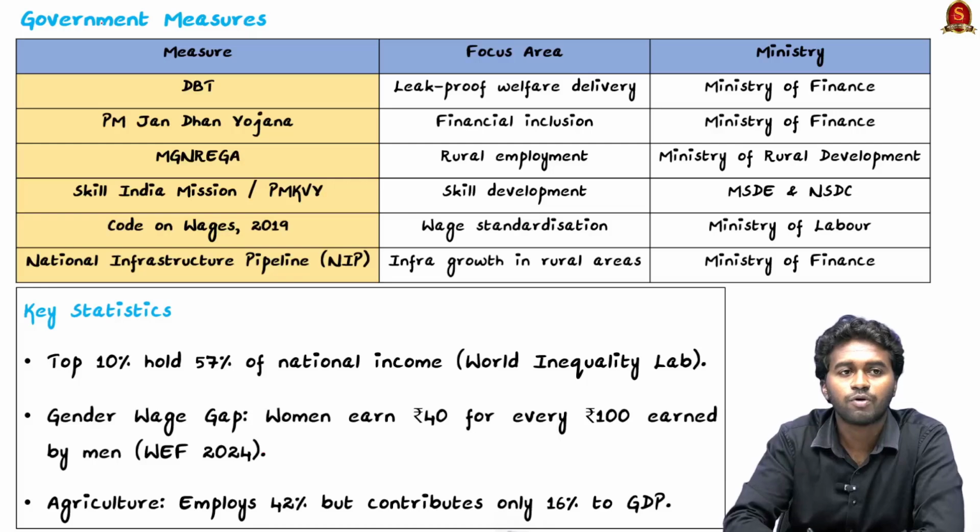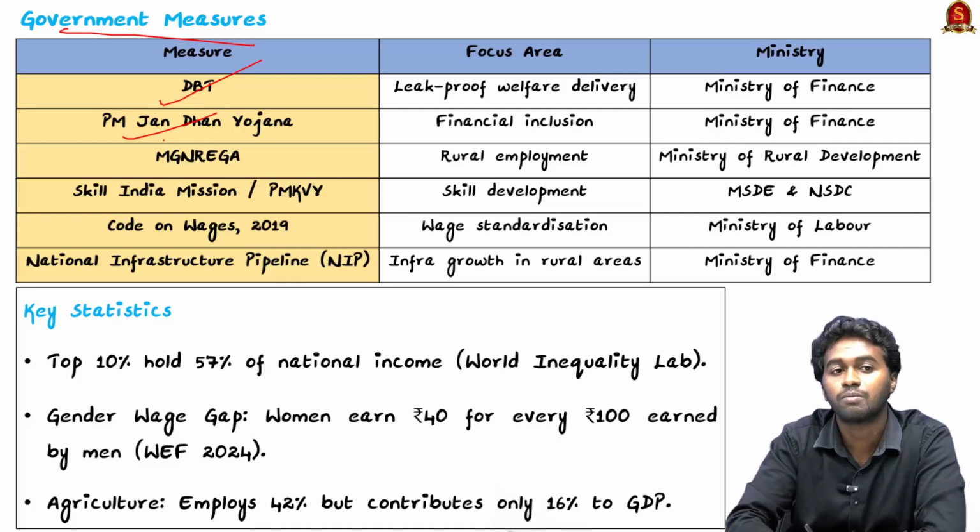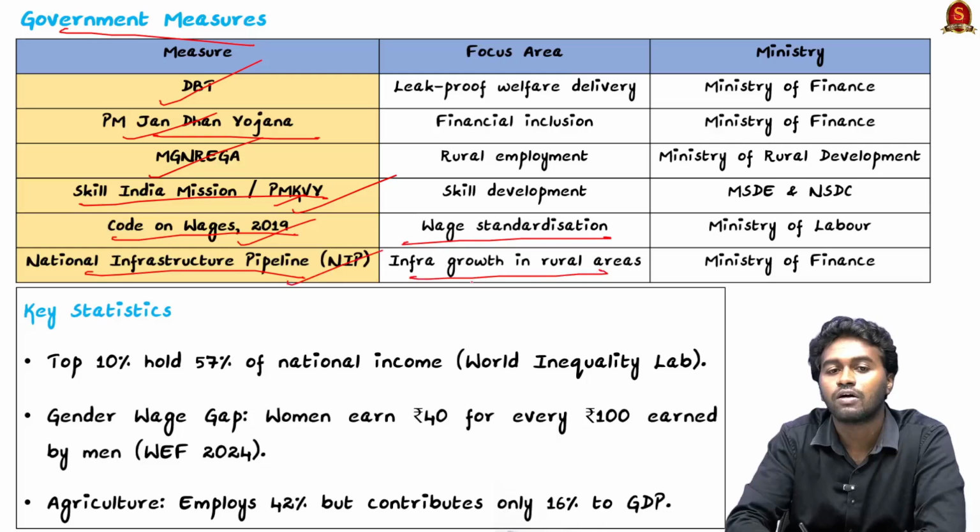Here you can see some of the important initiatives taken by the government of India to address this income inequality. First, we have the direct benefit transfer. Then we have the Pradhan Mantri Jan Dhan Yojana, which is aiming for financial inclusion. And then we have the MGNREGA, which will provide 100 days of work in the rural area. The Skill India Mission and Pradhan Mantri Kaushal Vikas Yojana both focus on skill development. The Code on Wages 2019 focuses on wage standardization, and then we have the National Infrastructure Pipeline, which is focusing on rural infrastructure development.